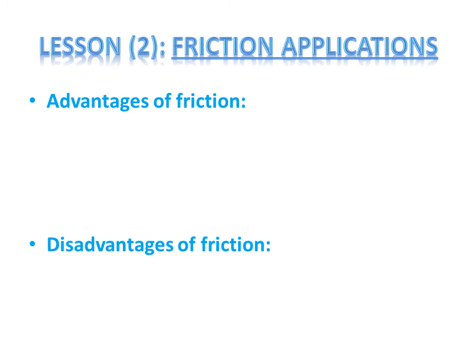Let's see the advantages. Advantage number 1, which is the good thing that friction does: it helps in moving a car forward. When we are riding a car and we start to move the car, if there is no friction between the tires of the car and the floor of the street, the car will slip. It will not just move forward. There is nothing that will make it stop. It will keep on slipping until you hit something to stop. So what is the advantage of friction? It makes a car move forward.